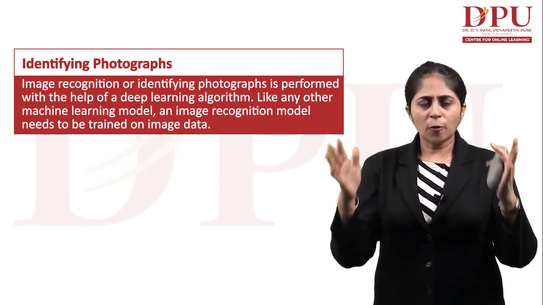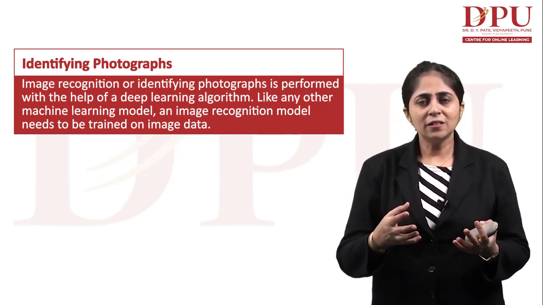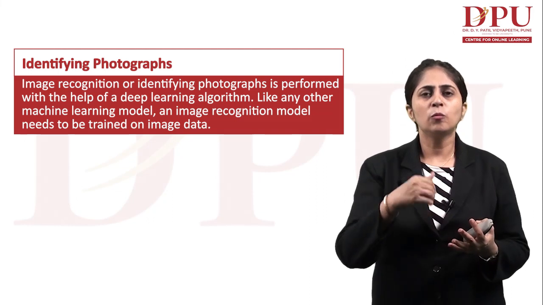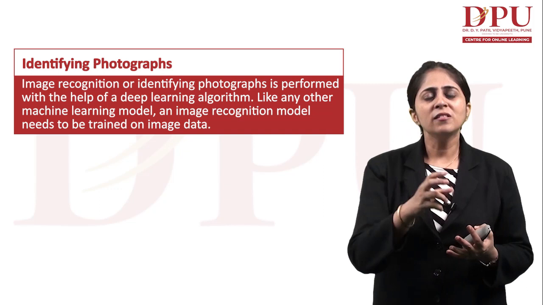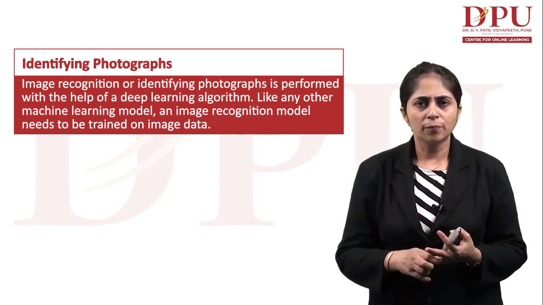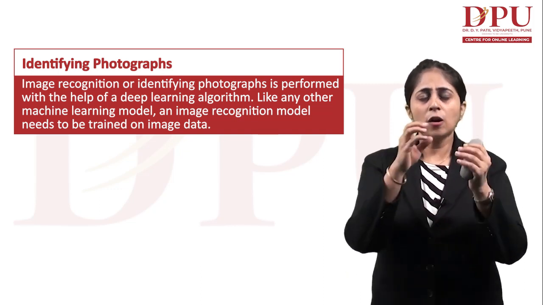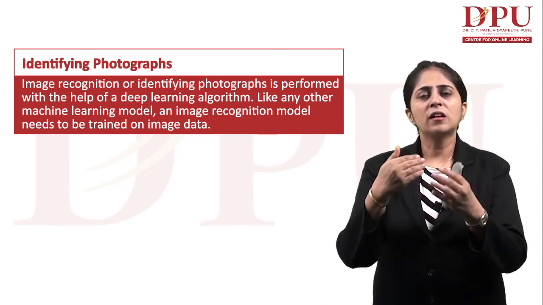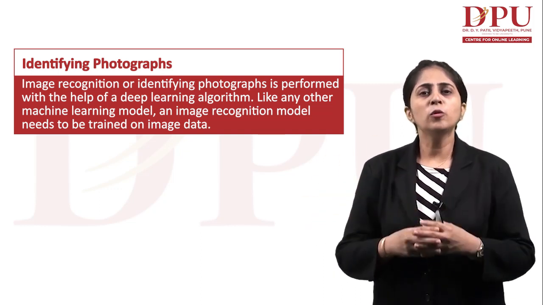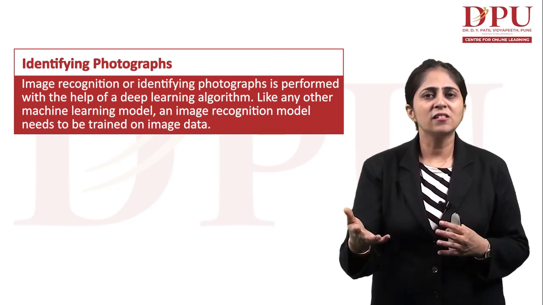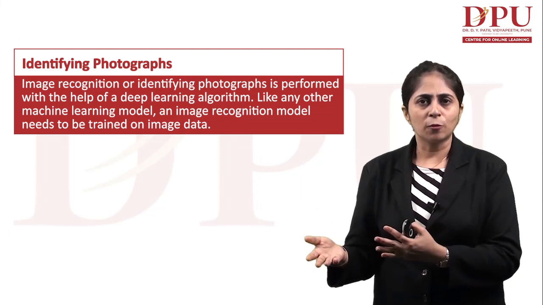In machine learning, we have various algorithms running behind which help us in recognizing the various images. The various features of the images, like how many pixels it has, what the color is, how it can match with another one. So there are proper neural networks running behind this technology of recognizing images or identifying photographs.